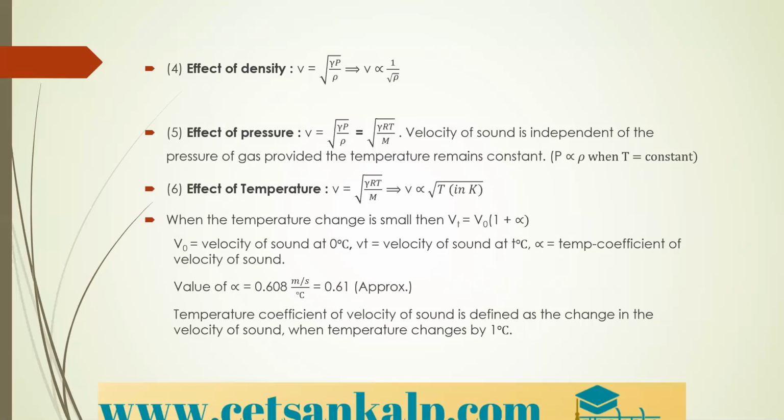Next, what is the effect of pressure? You can see the equation here, V equals root of gamma p divided by rho.